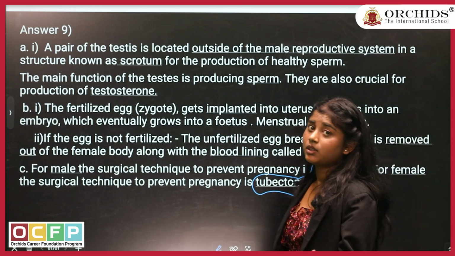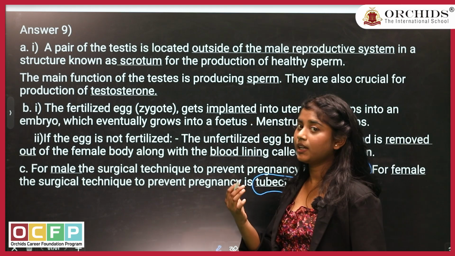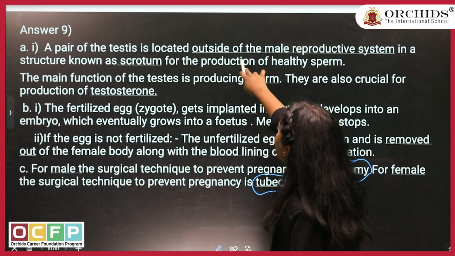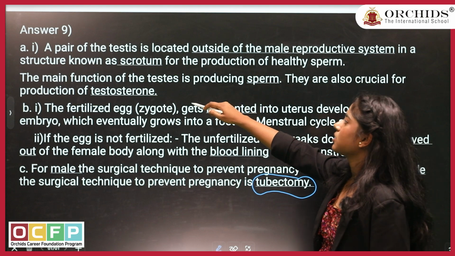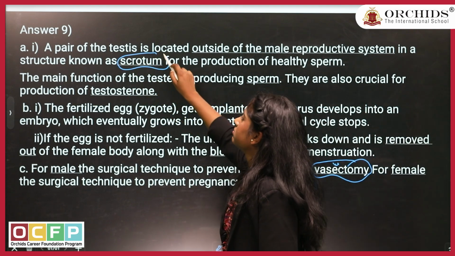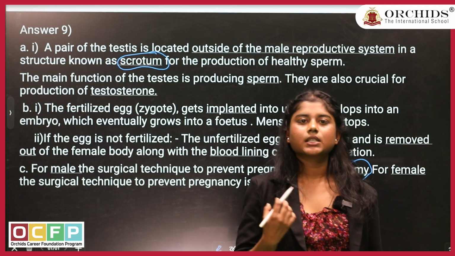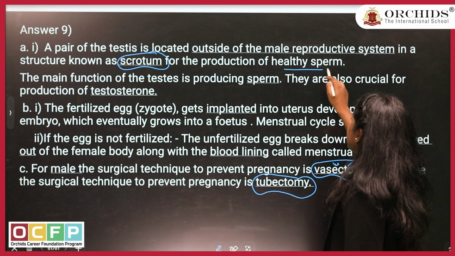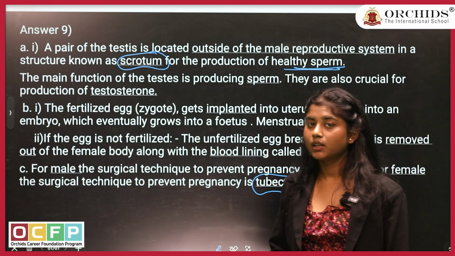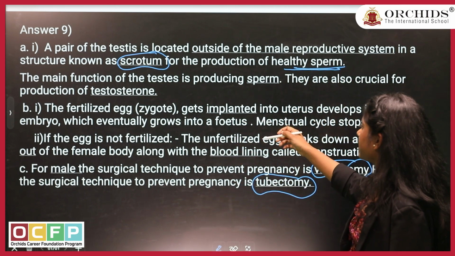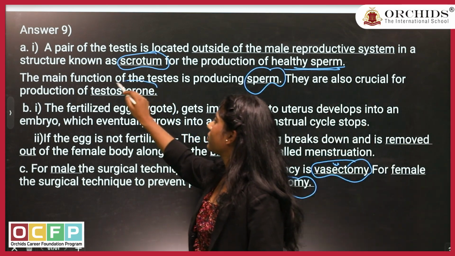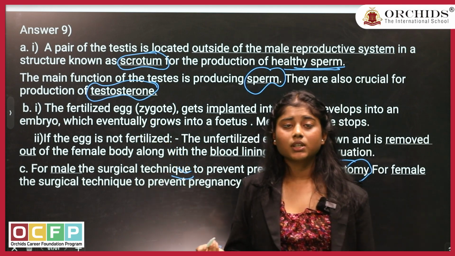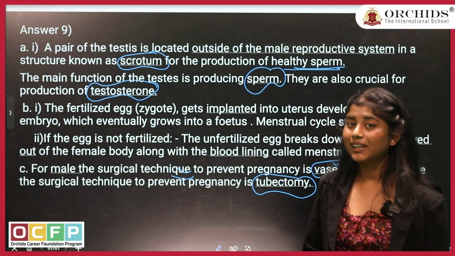The points which you have to take care of in the answer: a pair of testes is located outside of the male body in a structure known as the scrotum. The testis is covered with a protective layer of skin known as the scrotum for the production of healthy sperm. The keyword which you have to underline. The main function of the testis is the production of sperm and the production of testosterone, the male sex hormone, which has the function to develop the secondary sexual characteristics in males.